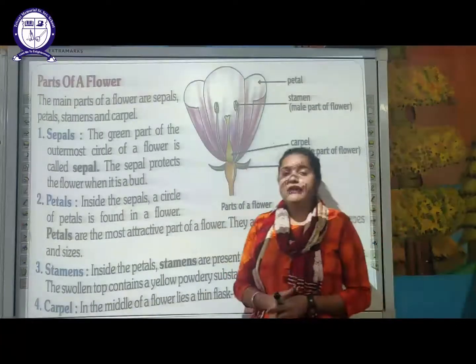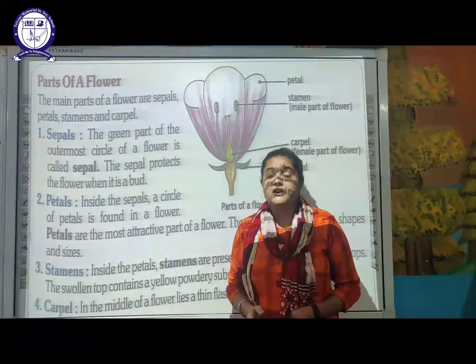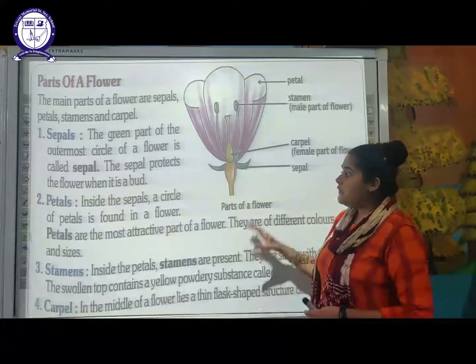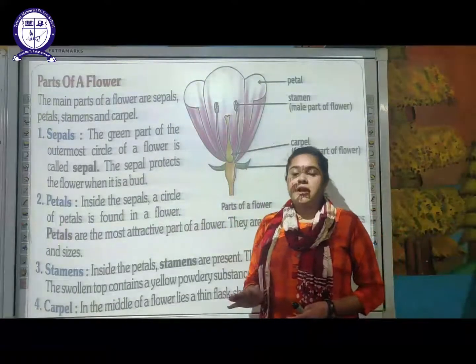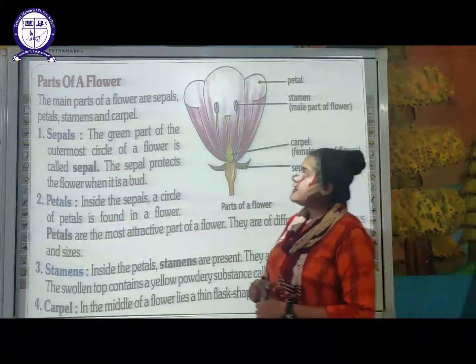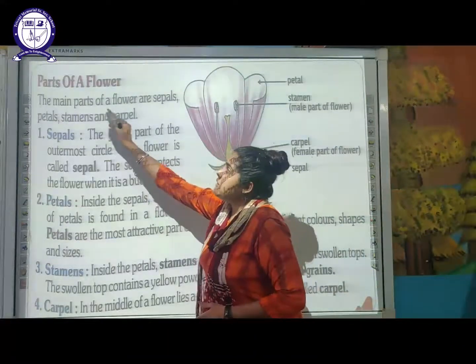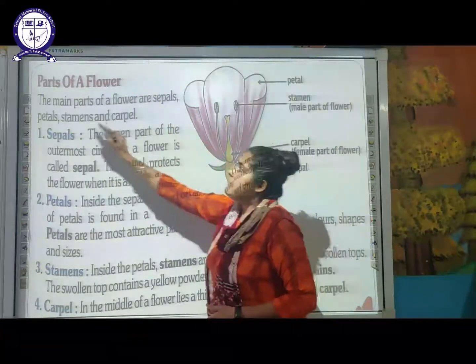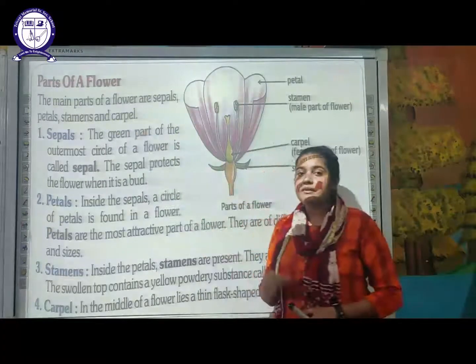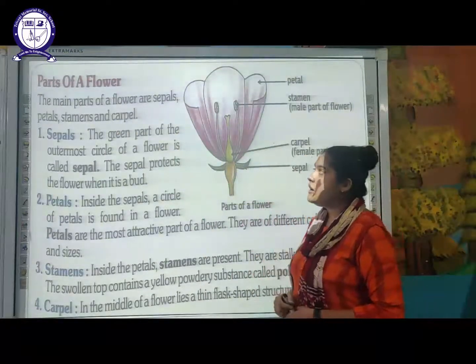Next, in detail we have to study the various parts of the flower. There are 4 important parts of a flower, students. Let us understand them one by one. The main parts of the flower are the sepal, petal, stamen and carpel. These 4 are the main parts of any flower.